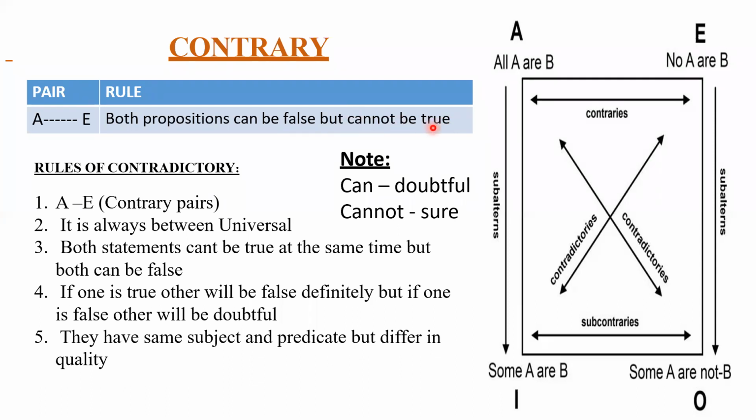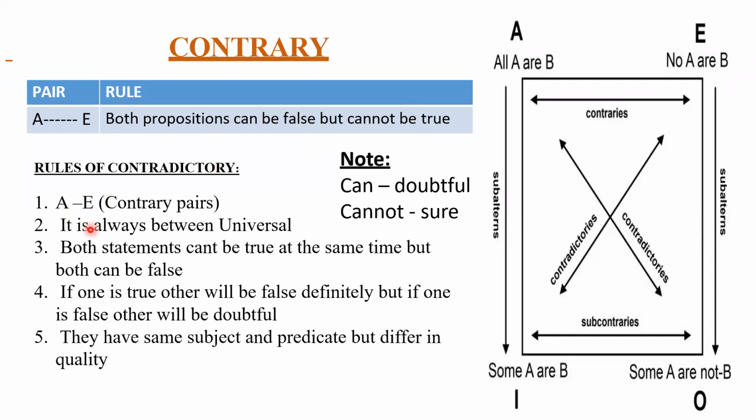And one more tip here: whenever you're picking this first statement, we're using the word can, right? So can means the answer should be doubtful. This is a hint. You won't find this hint in most textbooks. I'll repeat once again. The rule says both statements can be false. So when we are picking can, your answer should be doubtful. But both cannot be true means if one is true, the other must be false here. We'll try to understand by using an example, so you'll understand thoroughly. This is about the rule.